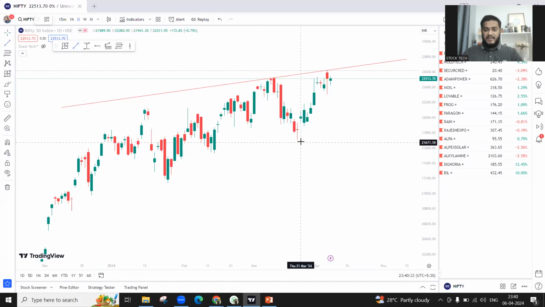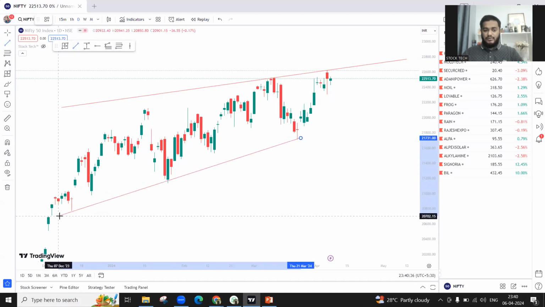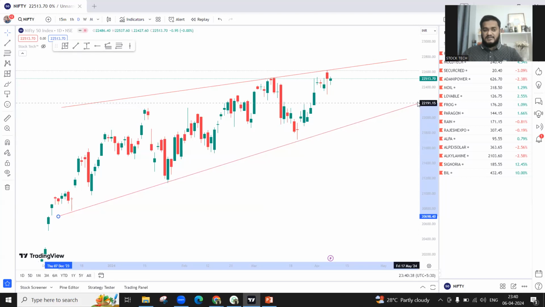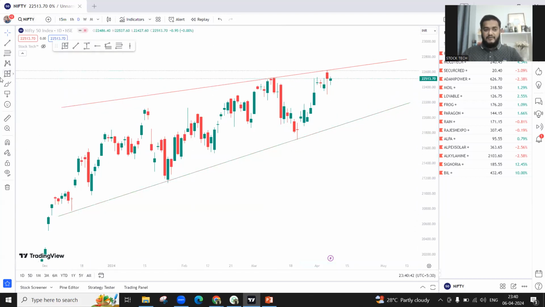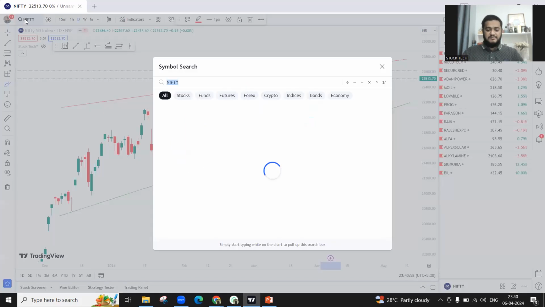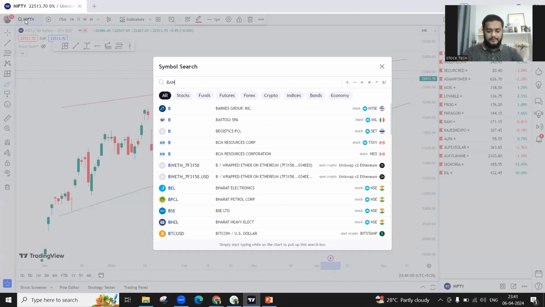long as long as Nifty does not cross over this resistance line that is over here, because this is a falling wedge and we can see a double top formation over here. So if Nifty does not cross over this, then Nifty will see a big fall over here. So trade carefully and trade cautiously. Okay, let's see what Bank Nifty is doing.